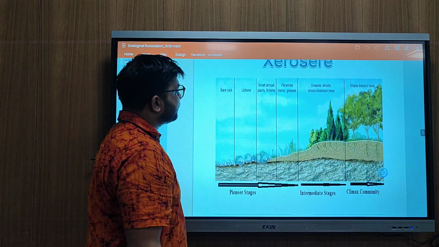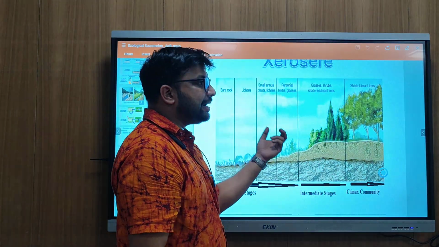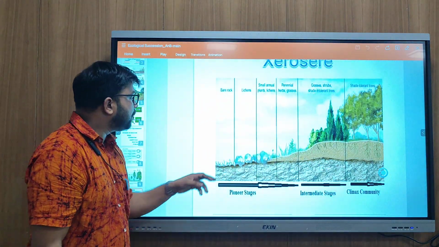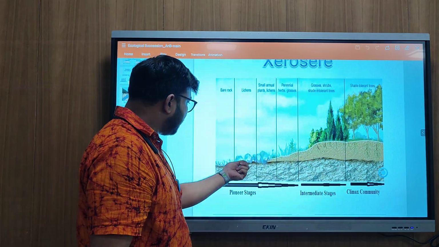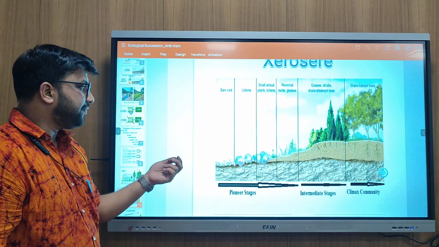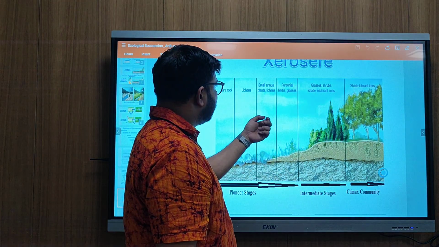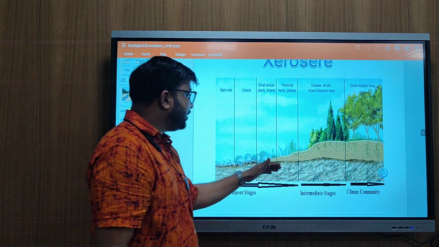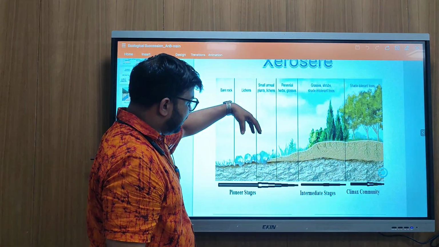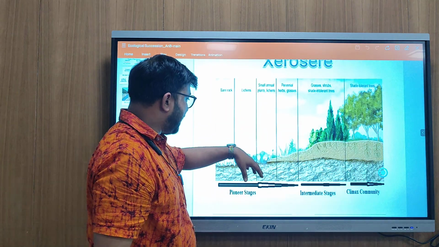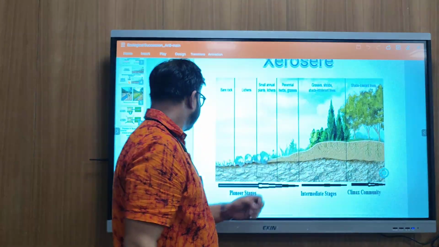Next is xerosere. Xerosere means a type of succession that starts on bare land, in an arid area. So let's start with the bare rock. Then some lichens develop on the rock, whose nutritional need is very small. Then the small annual plants came there. Then after that the perennial herb and grass. This organism will die, and due to the death of this organism it will degrade and mix with the soil humus and it will increase the fertility of the soil and it will make way for the next group of plants.